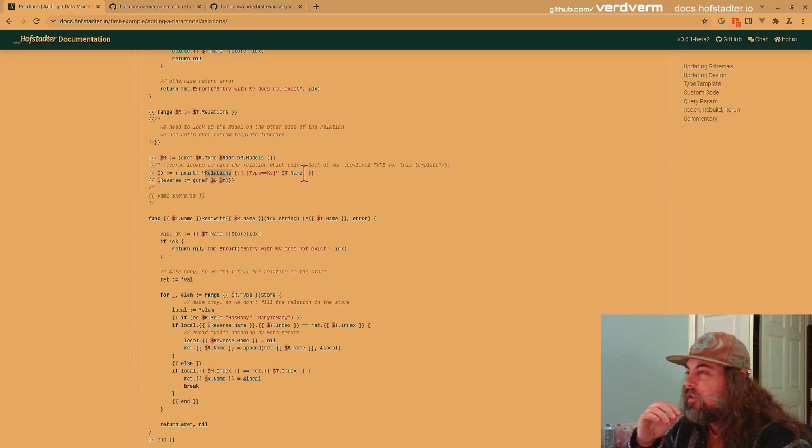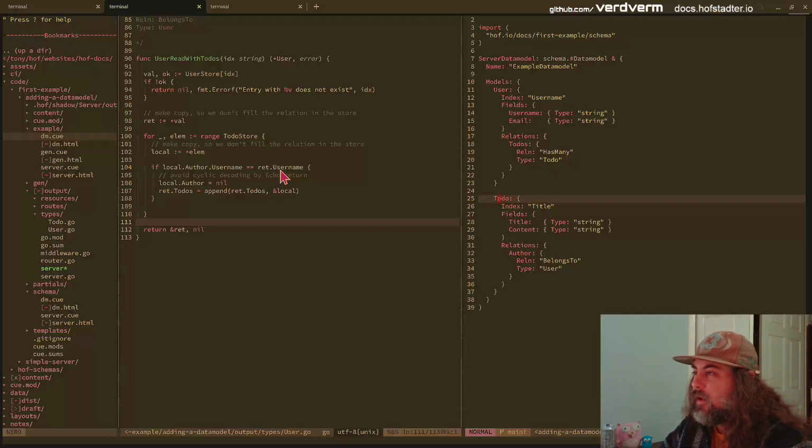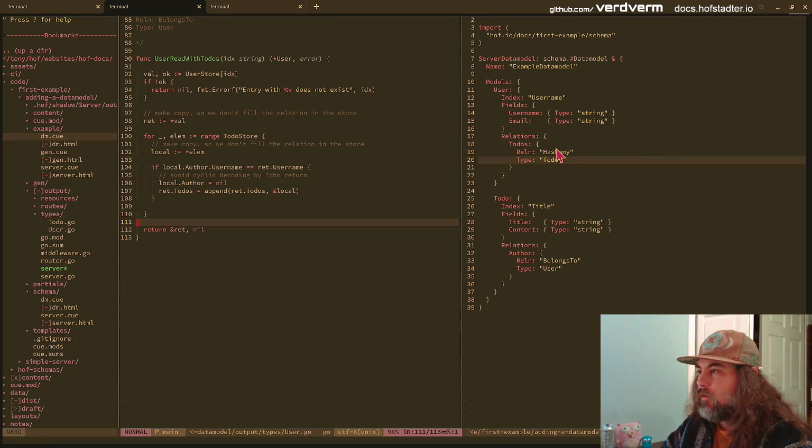Within our model, we need to look something up. We're going to look in the relations, and for all those relations, we're going to look for something where the type matches something. So we go back here, right? We've gotten into user, we're looping over the relations, we're in the to-dos relation. User has many of these, so it's type to do. So maybe we could do this.